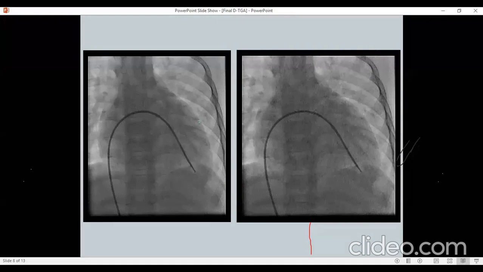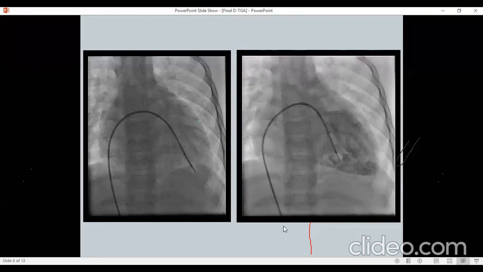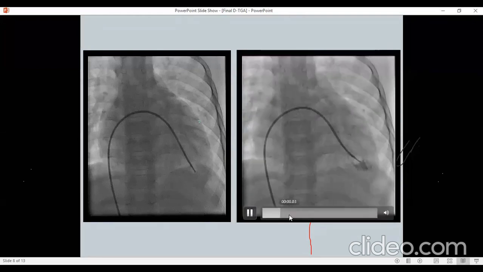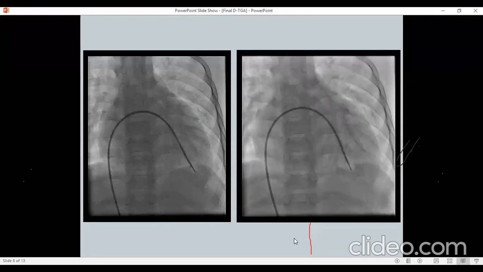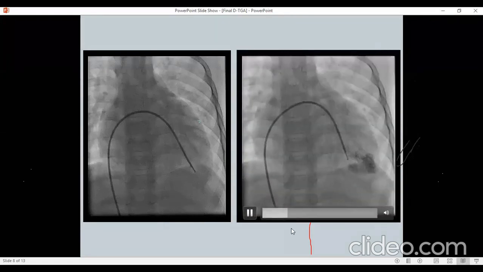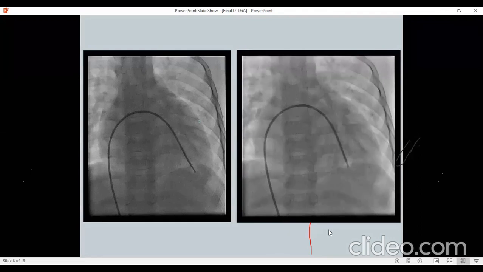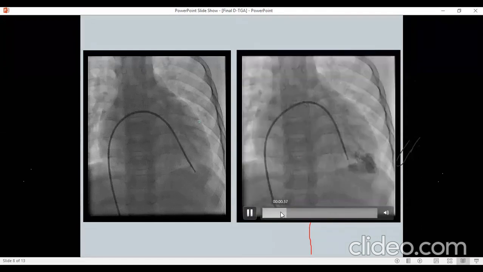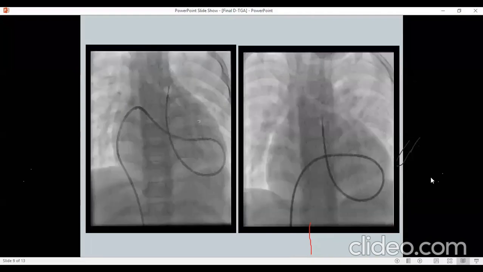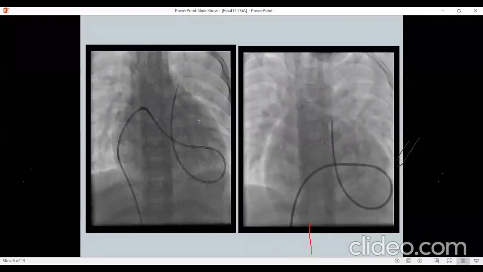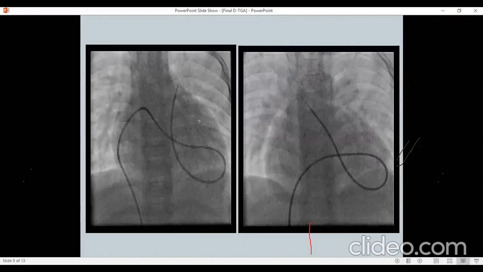Can you run this injection? I just want to add here for the students that it's difficult to say whether the catheter is in RV or LV, but the way the catheter is going high, from the RA to LA and then into LV, tells you that you are in LV and not RV. In RV, the catheter will go much lower through the tricuspid valve into the right ventricle. And of course, once you inject the dye, then you know it is a smooth ventricle. Next slide, please. So imagine even a balloon tip catheter has to take such a big loop.